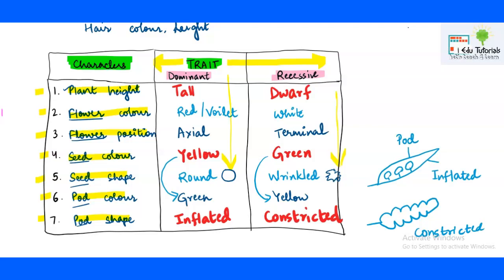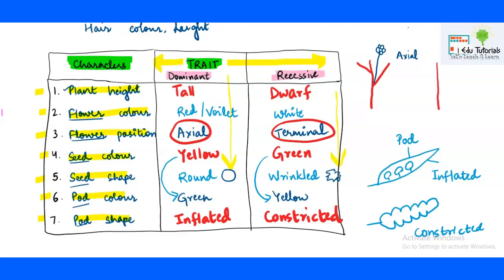Here one more pair of terms I would like to explain is axial and terminal. What do you mean by these terms? Suppose this is the stem and these are the various branches, right? If a flower is born on a branch between two branches, then this position is known as axial position. Such flowers were more prominent in the case of pea.